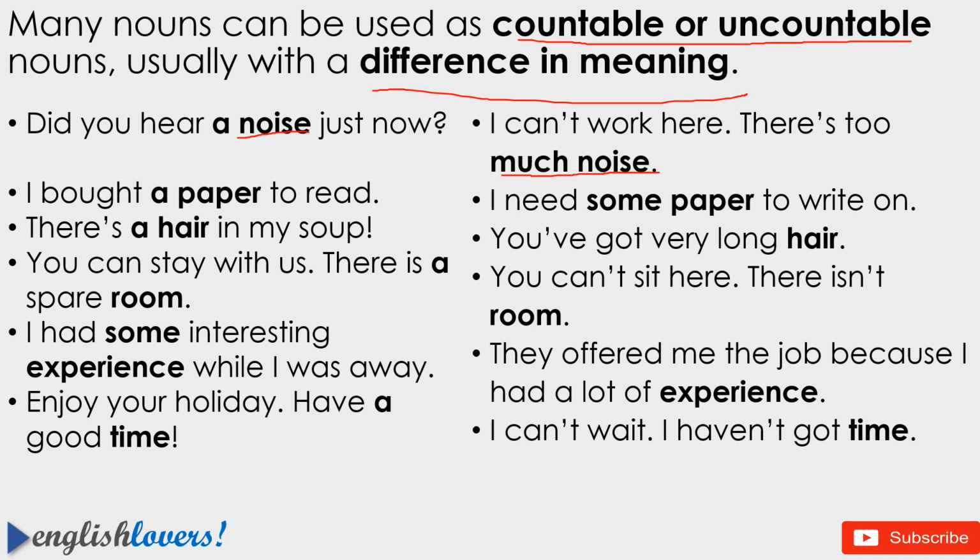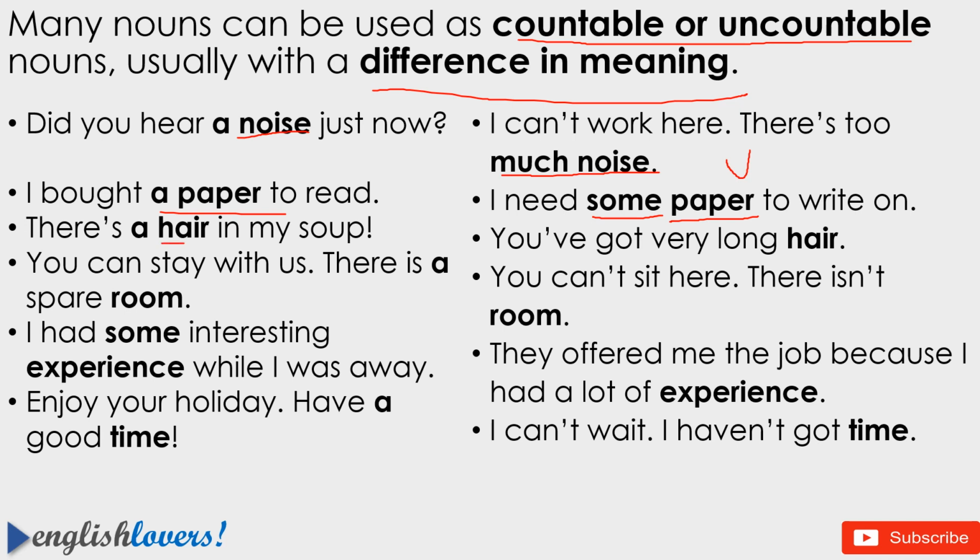In the next example, I bought a paper to read. Paper is a countable noun, so article a is used. But see the other example with the word paper, where paper is an uncountable noun. I need some paper to write on. So here some is used and this paper is an uncountable noun.